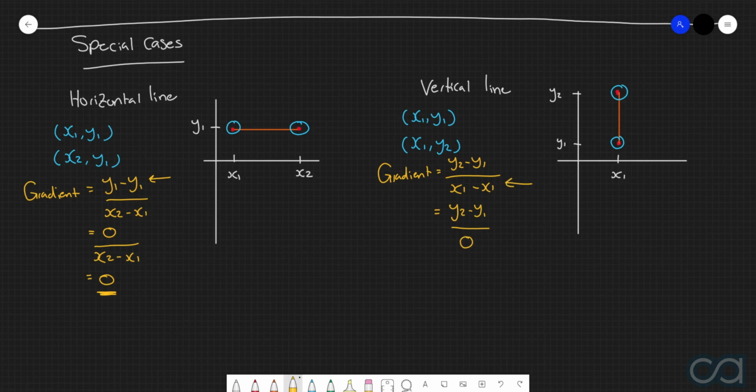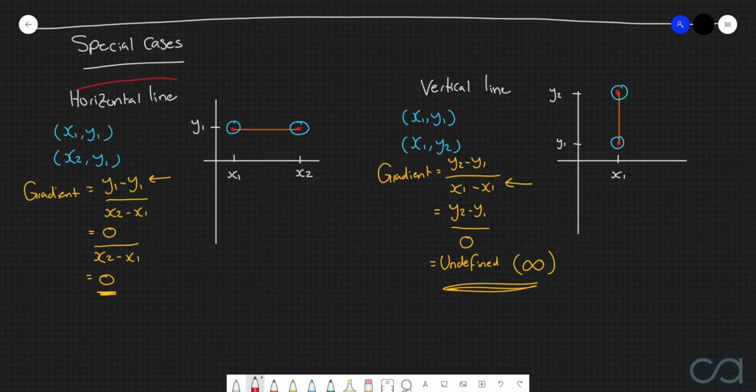And what do we know happens in maths when we divide by 0? We get what is called an undefined result. Or if you prefer to think about this in a slightly different way, this effectively means that our answer is infinite. So, let's now carefully examine what both of these situations mean.